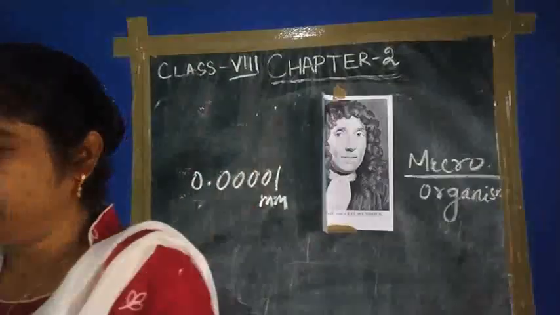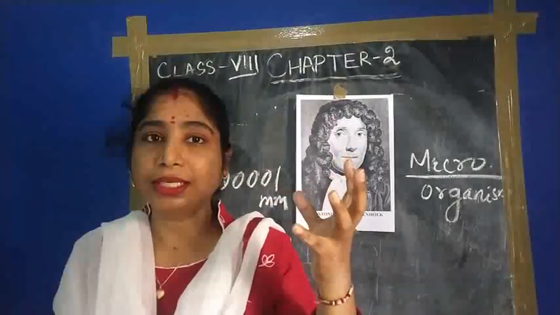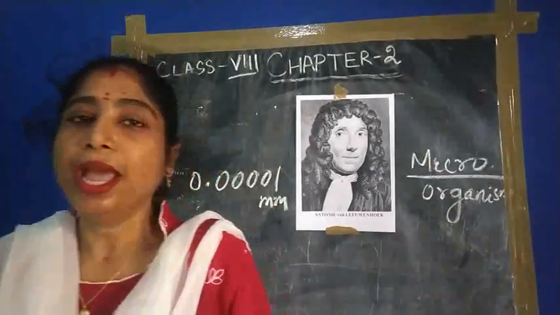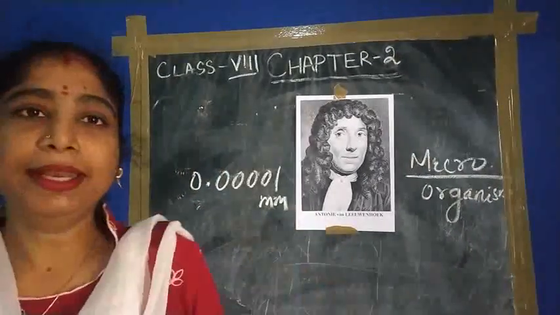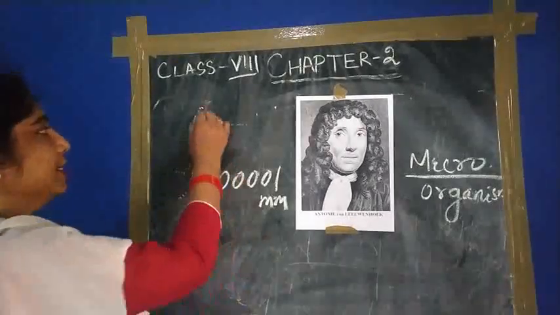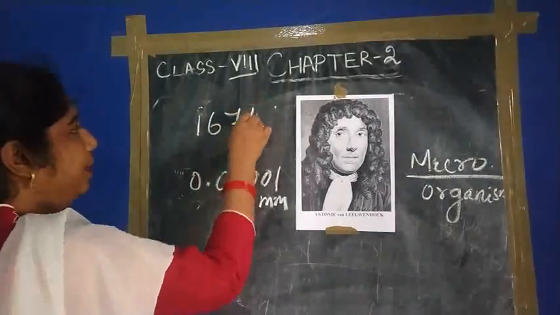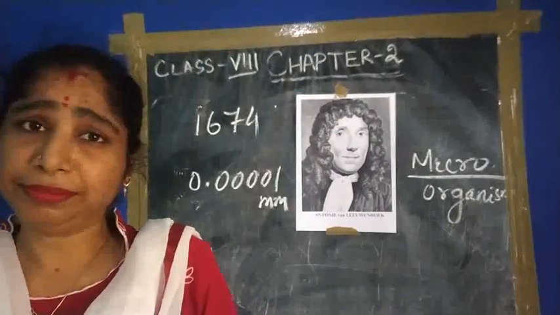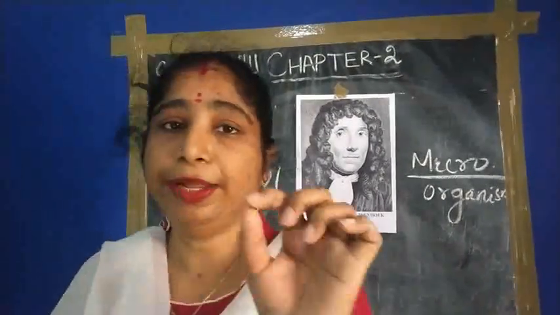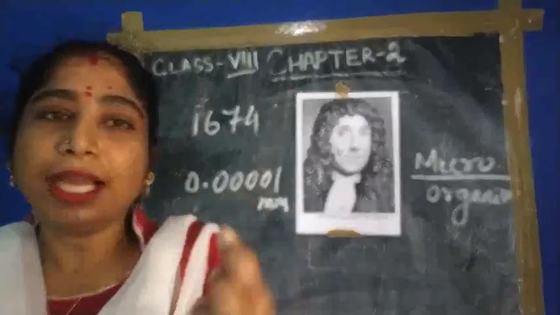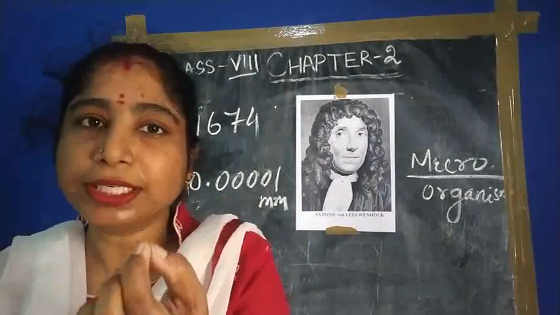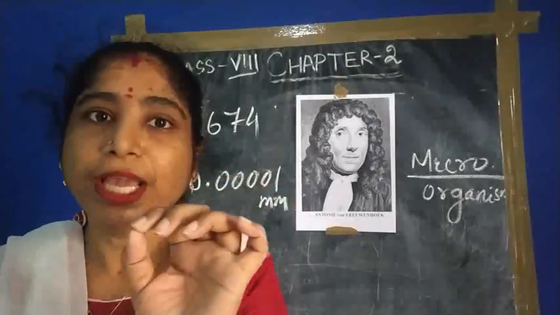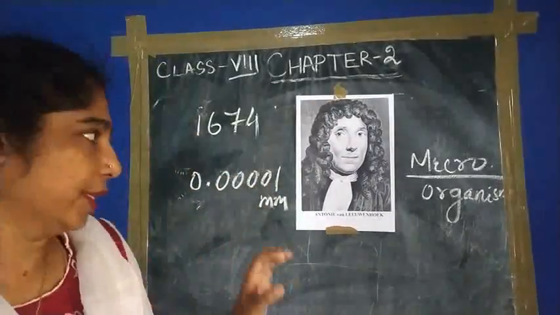These microorganisms were first discovered by a scientist, Anton van Leeuwenhoek. In the year 1674, he developed a highly developed microscope, and on a slide he put some water, and he observed that some organisms are moving, and these are the microorganisms.